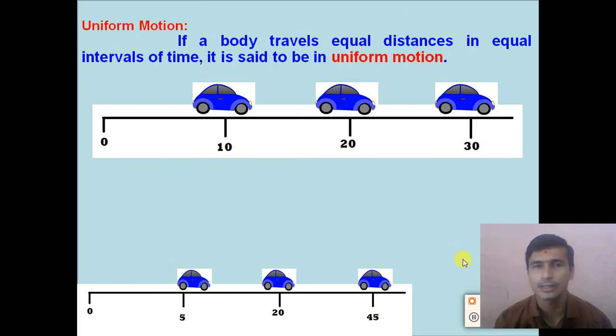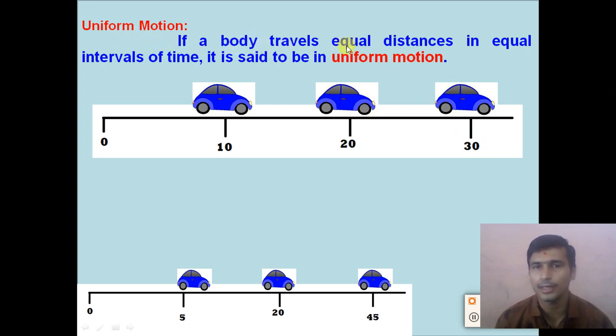First one is the uniform motion and second one is the non-uniform motion. कि कितना टाइम में कितना डिस्टेंस कवर होता है उसके हिसाब से मोशन को हमने दो हिस्से में क्लासिफाई किया है, राइट? So first we will understand what do you mean by the uniform motion and what do you mean by the non-uniform motion. So what is the uniform motion?